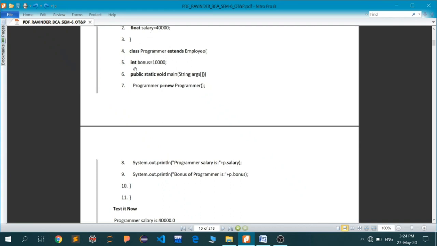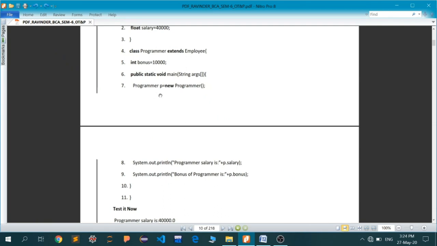So it adds its own int bonus field, which is actually 10,000 and of type int. Then we call the main function in Java. Like in C, we have to call the main function in Java. The main function is the function from where the Java compiler will start to look at your code. It is that simple.